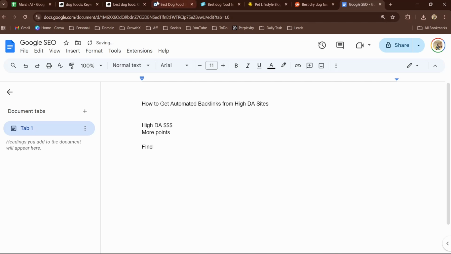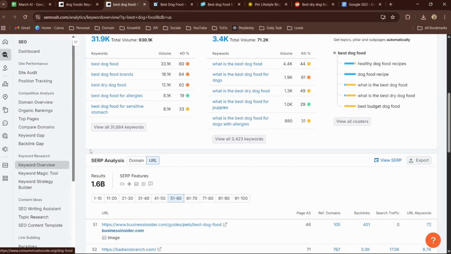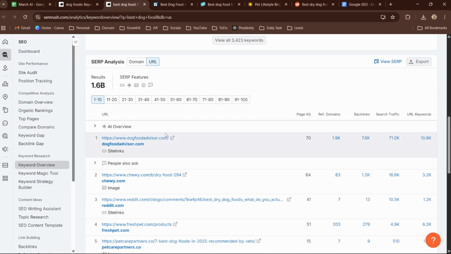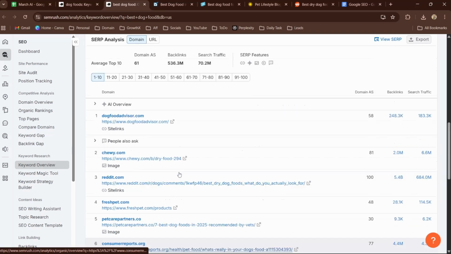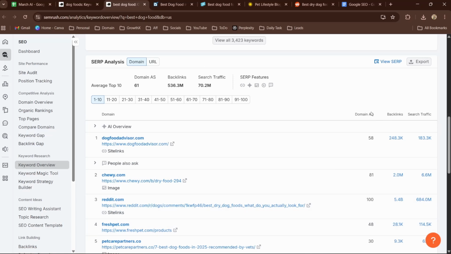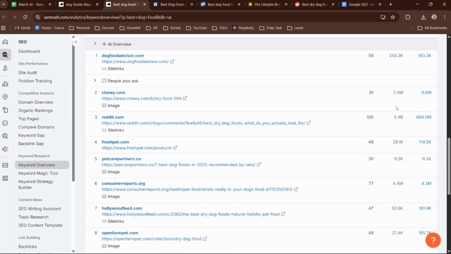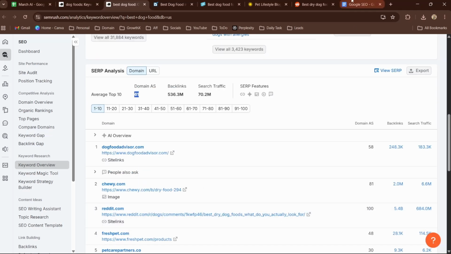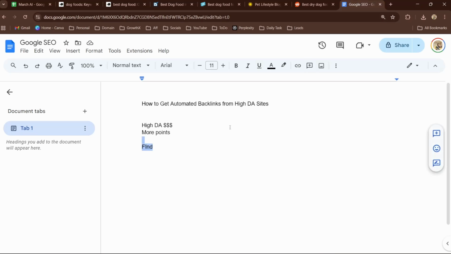So one way to do it is to go into SEMrush and type in a keyword right here in the Keyword Magic Tool or Keyword Overview, and this gives you the SERP analysis. If you go into the domain or URL, whatever it is, you can see all the domains, which have a page authority score right here. So this is how you find them, and also the average top 10 authority score is 61. This is how you find high DA sites, and then you can reach out to them to get backlinks.